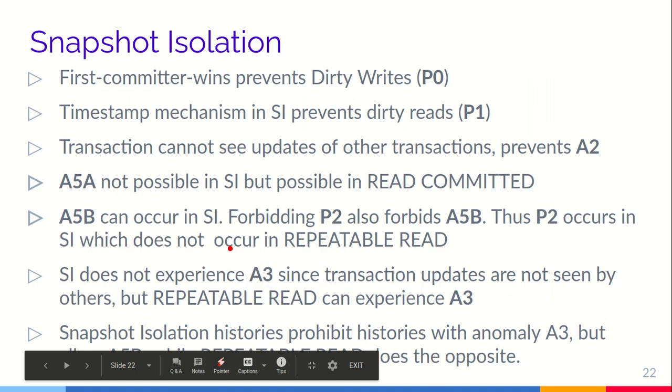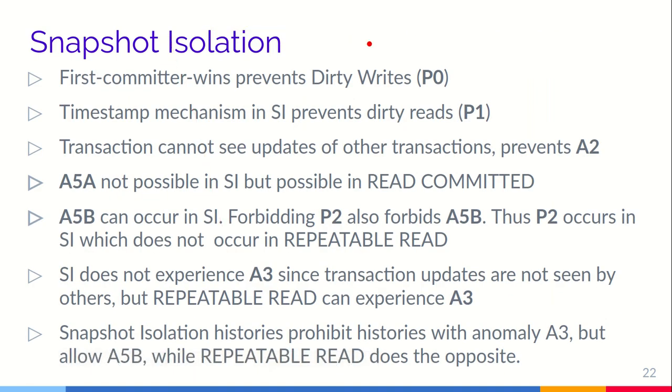So basically, if we look at snapshot isolation, we'll see that the first committer wins rule prevents dirty writes. The dirty write is prevented because this first committer wins protocol is followed in snapshot isolation.